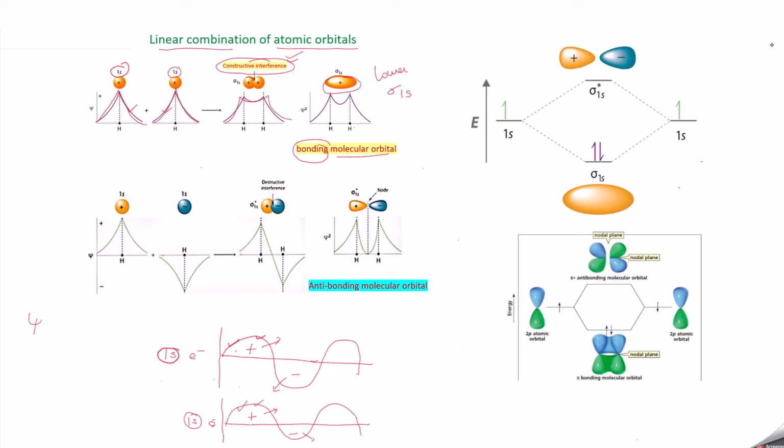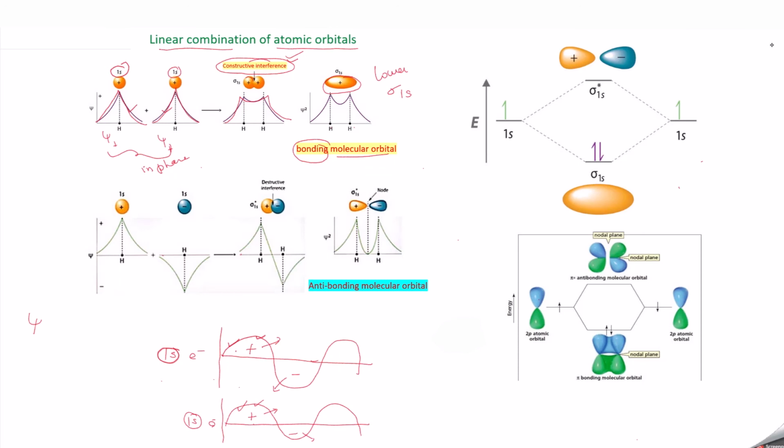So constructive interference is possible when the wave functions, that is psi plus and psi plus, get added up because they are in phase. So they get added up, and so you will be getting a constructive interference. Now we go for another one.